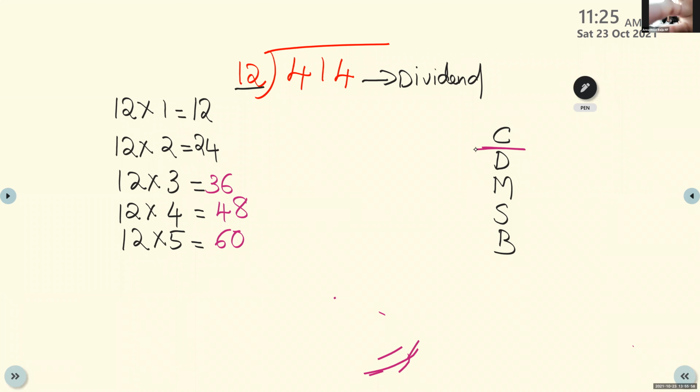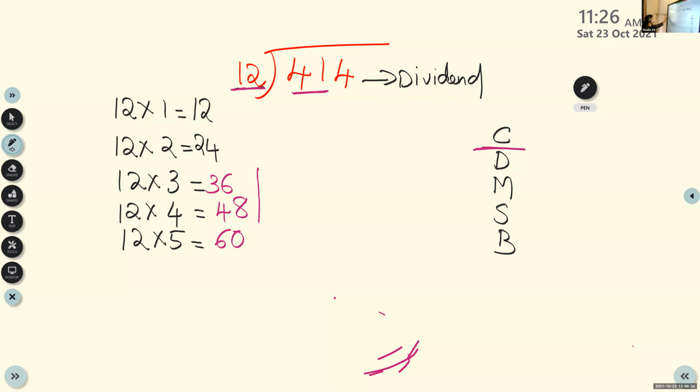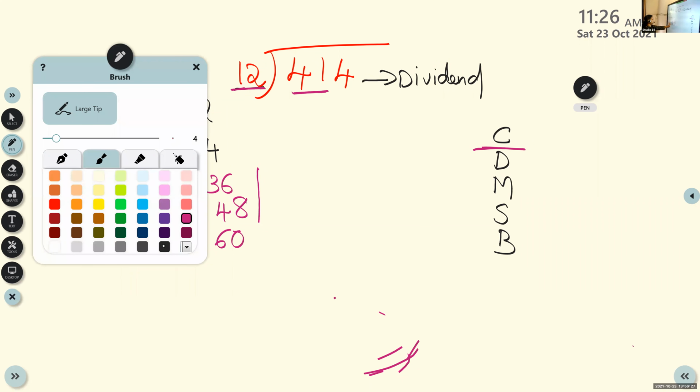Please listen. So what we have to compare here, children, here I have 2 digits. So here also I will take how many digits? 2 digits. So this is a 2-digit divisor, so we have to take 2 digits. Otherwise it will be a smaller number if you are taking only a single digit. So we will check again the same normal division with single digit divisor. We will again check the table of 12. Is there any 41 there?